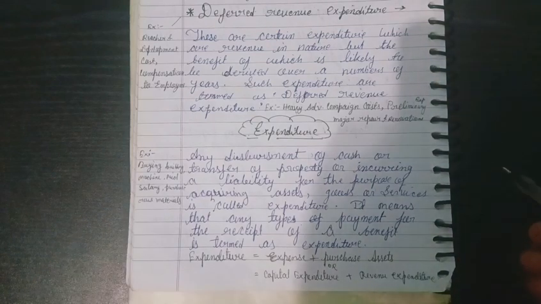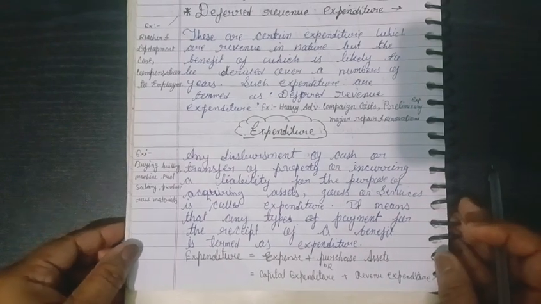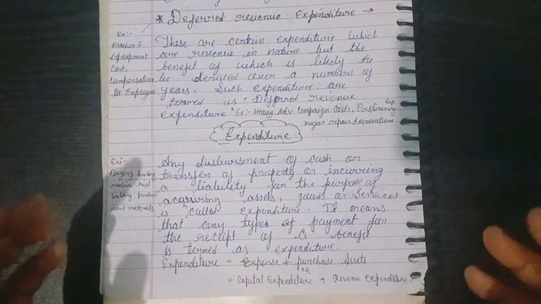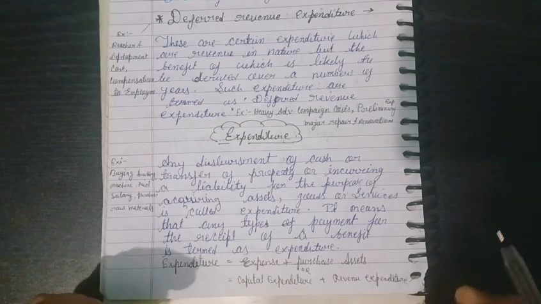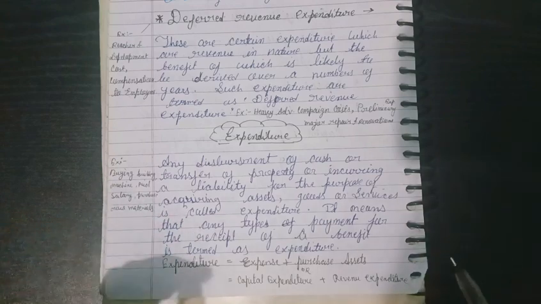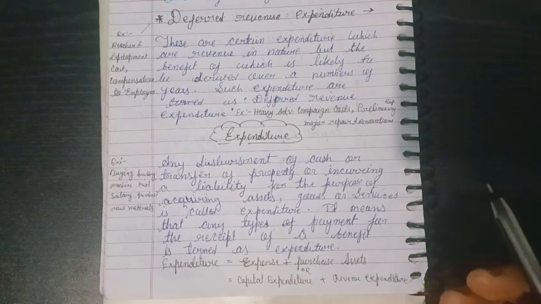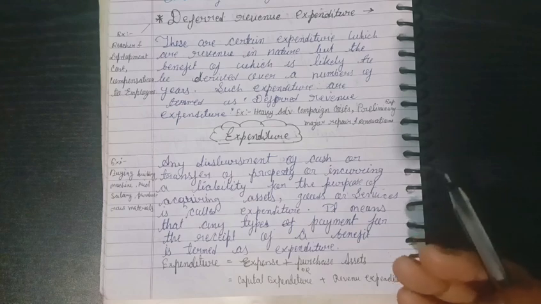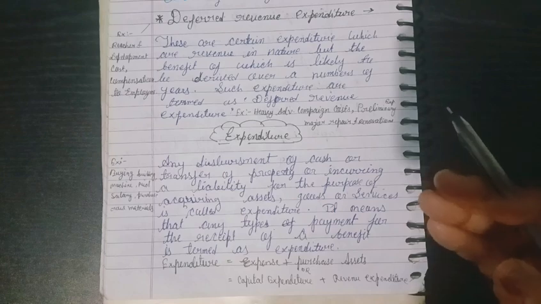One more example of deferred revenue expenditure is research and development cost. The business researches something to produce better and use better technology for production. At this time the business also invests money. And compensation to employees, voluntary retirement. Sometimes employees take voluntary retirement, and at that time the business gives a huge amount of money to the employees, but this is a one-time expenditure. So this is all about deferred revenue expenditure.